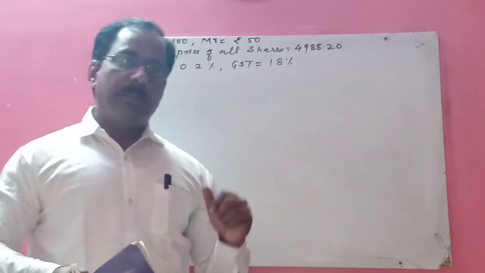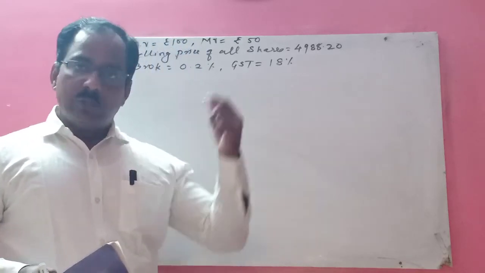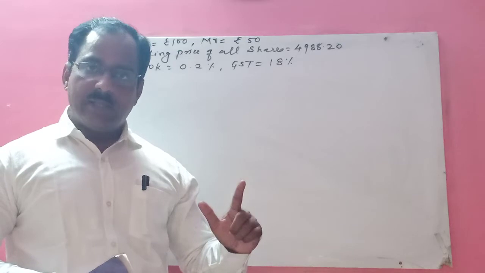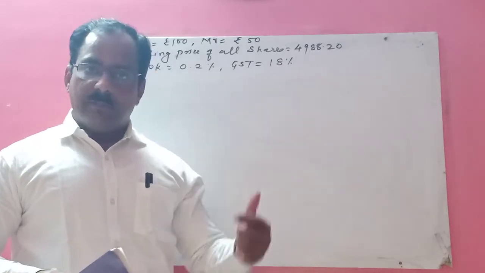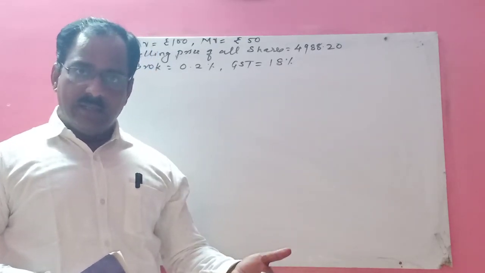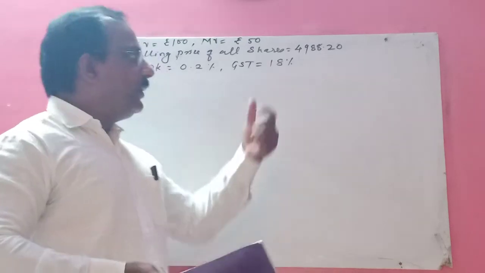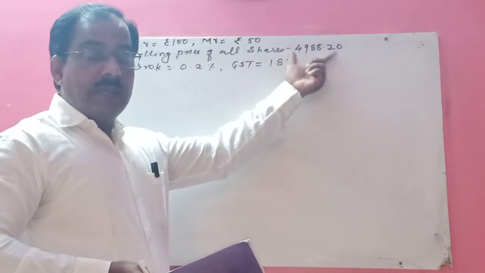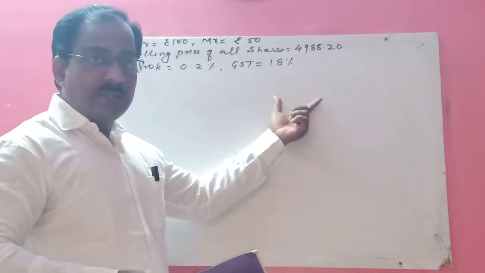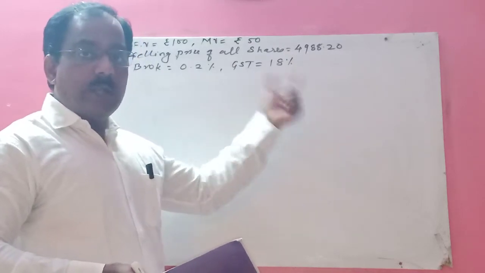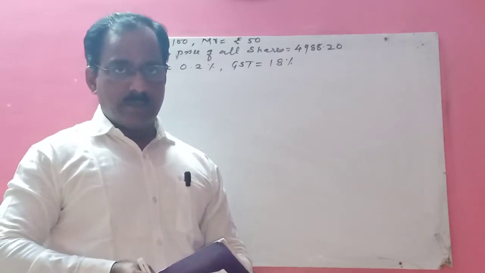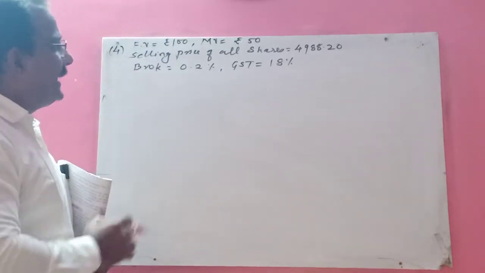So what will be the number of shares here? Total amount divided by the cost of one share. 1000 divided by 100, you will get 10. Similarly here, children, we have the total amount, but the amount of one share is not given, that we have to calculate. Okay, so here you will do it step by step.